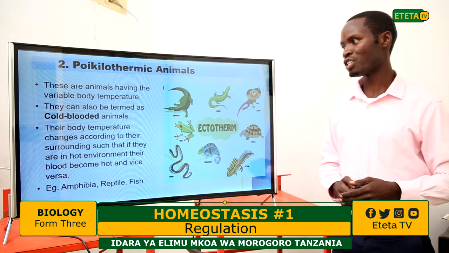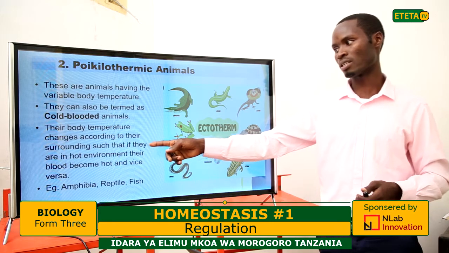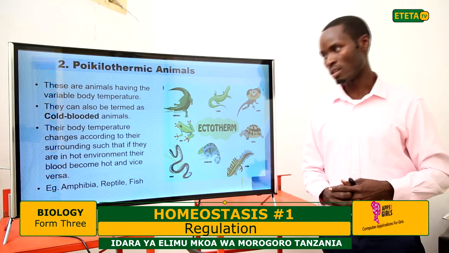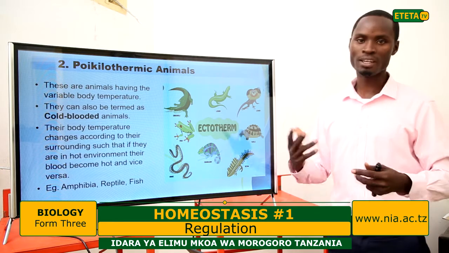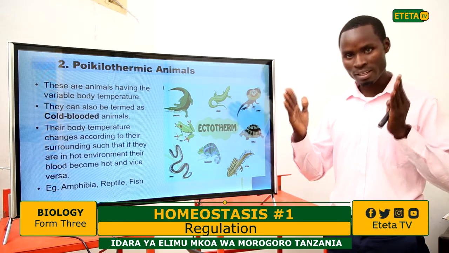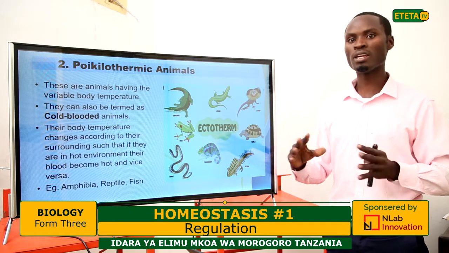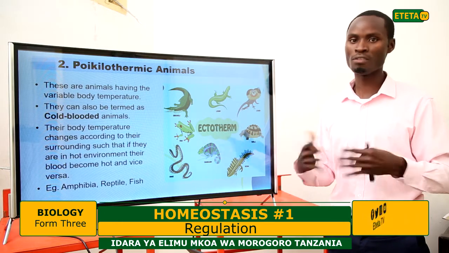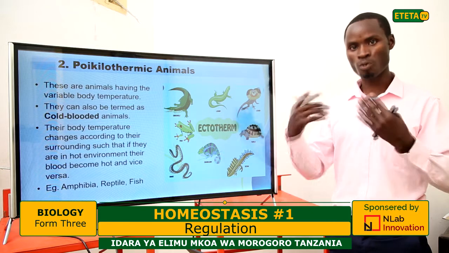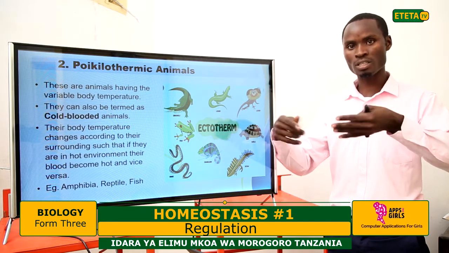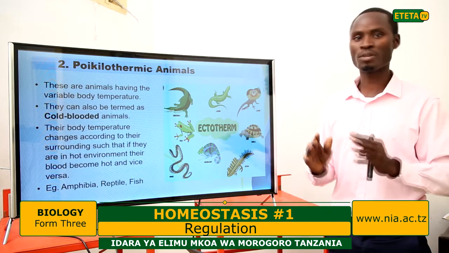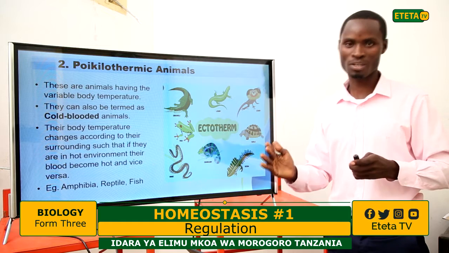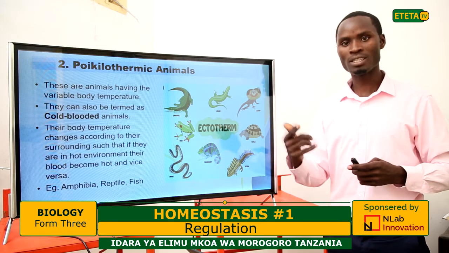Their body temperature changes according to their surroundings, such that if they are in a hot environment, their blood becomes hot, and vice versa. It means they adapt to the environmental temperature. If the environment has a low temperature, their body will cool down. And when the environment increases its temperature, their body temperature will also increase. So they are the same as the environmental temperature.